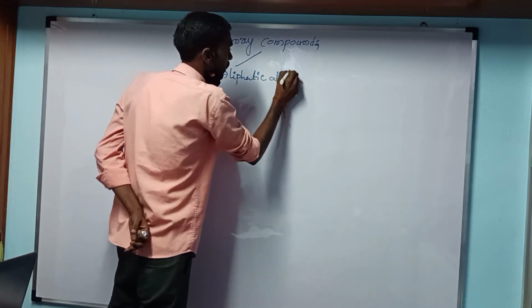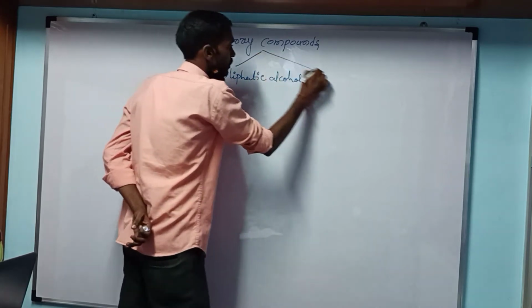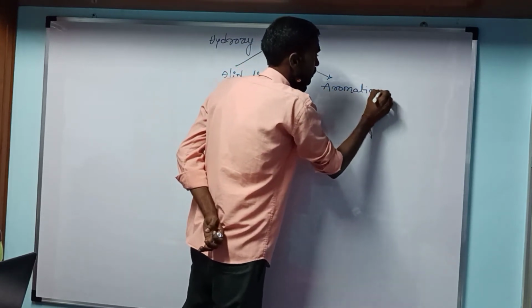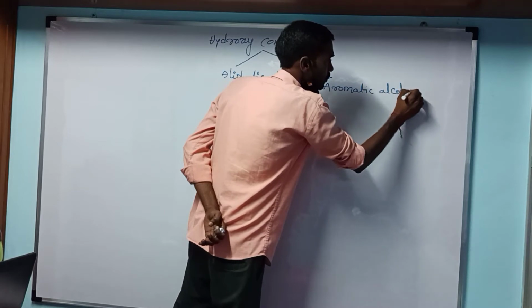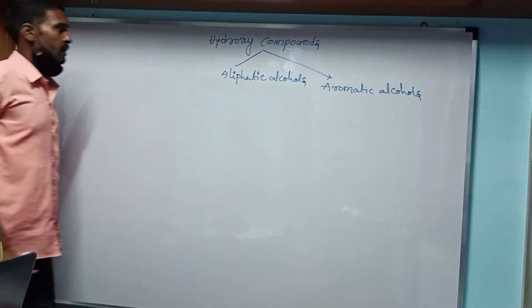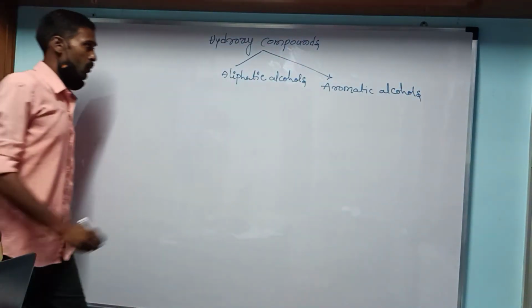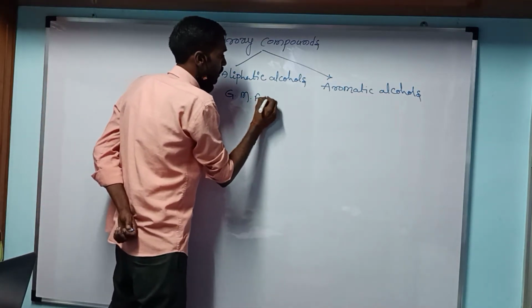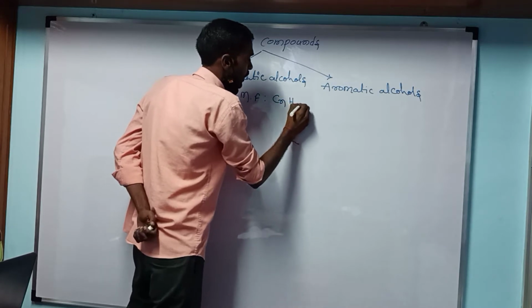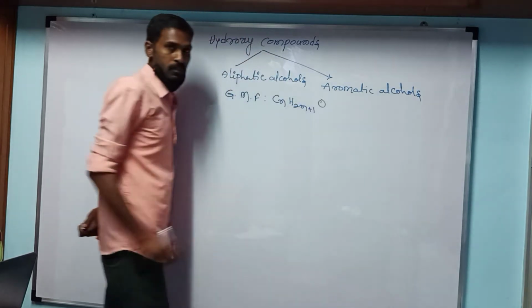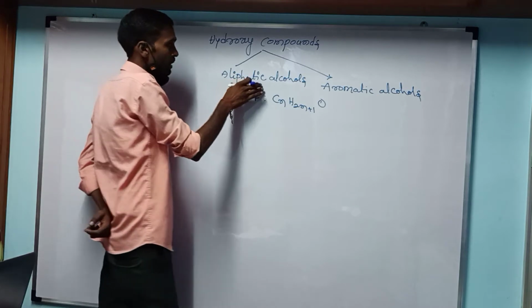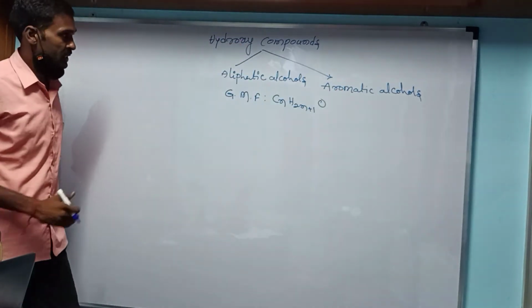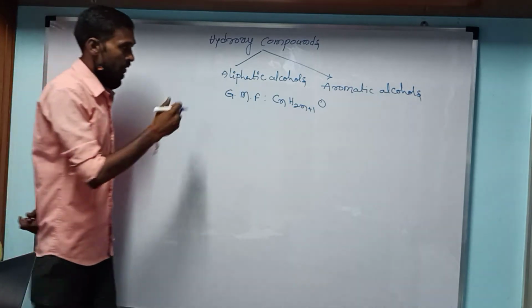The general molecular formula of hydroxy compounds is CnH2n+1O.